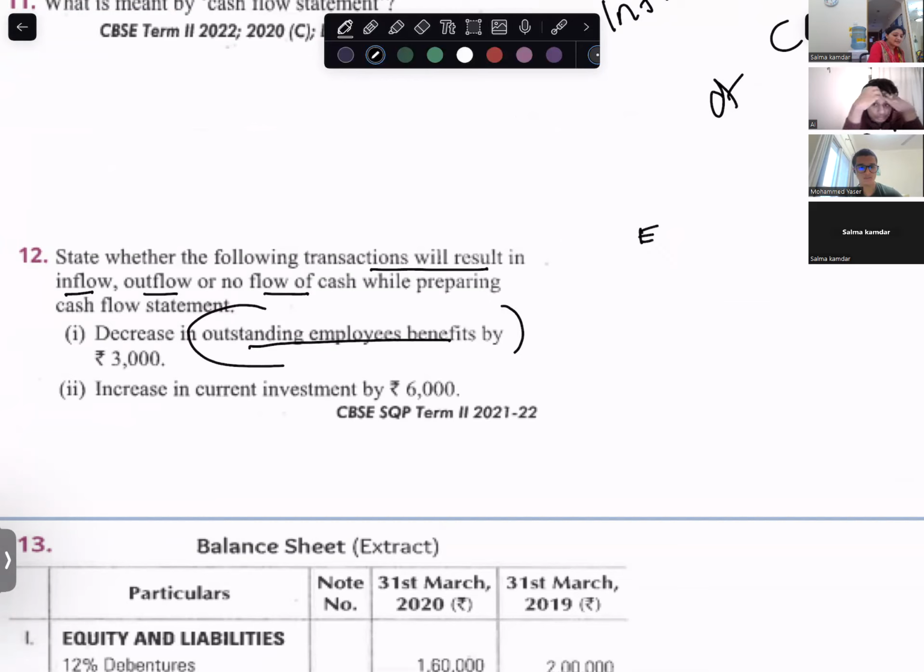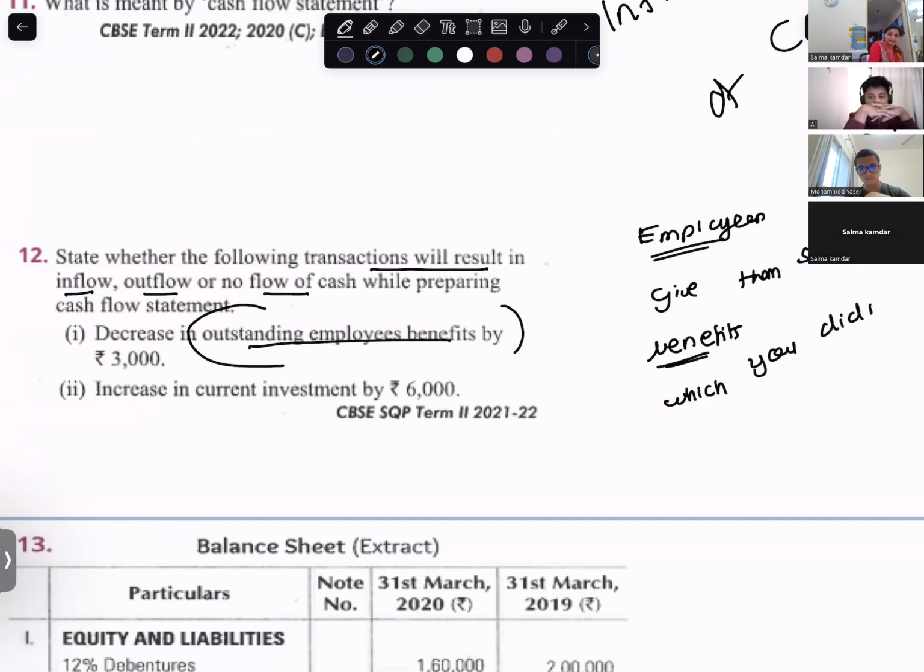That means you had some employees and you had to give them some benefits which you did not give, so there is outstanding employee benefit.